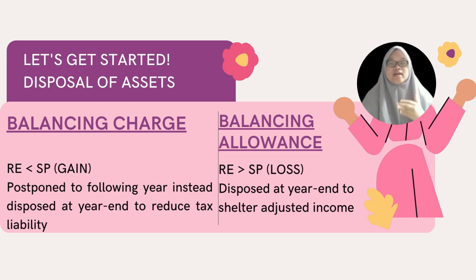When residual expenditure is more than sales proceeds, it is called balancing allowance, a loss. It should be disposed at the year end instead of the following year to obtain balancing allowance to shelter excess income. However, when residual expenditure is less than sales proceeds, it is called balancing charge, a gain.